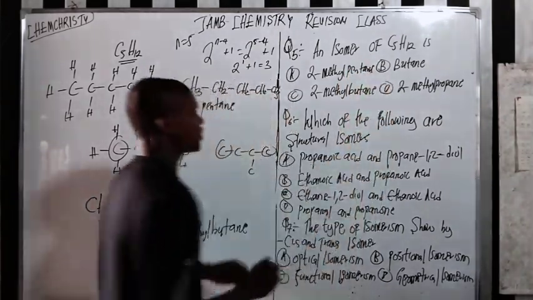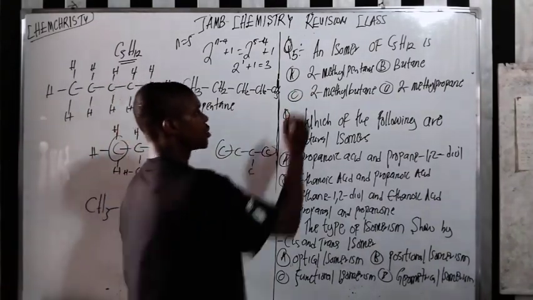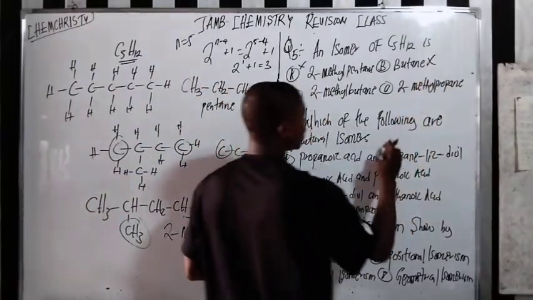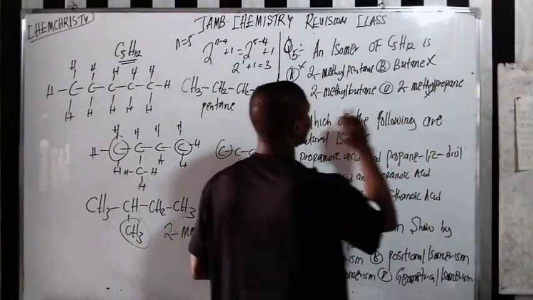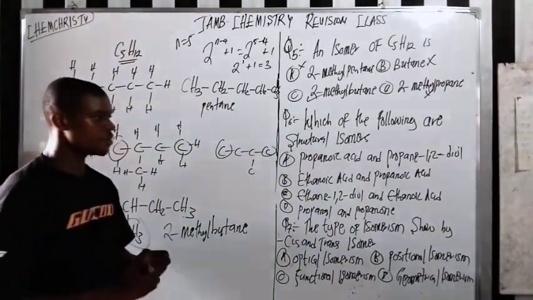Pentane, yes, that is a mistake. So that one is what, pentane? So you have 2-methyl pentane, which is wrong. It's not 2-methyl pentane. It's not butane, wrong. It's not 2-methyl propane, wrong. The answer is 2-methyl butane. This is the answer.